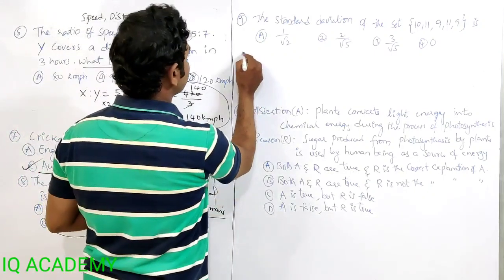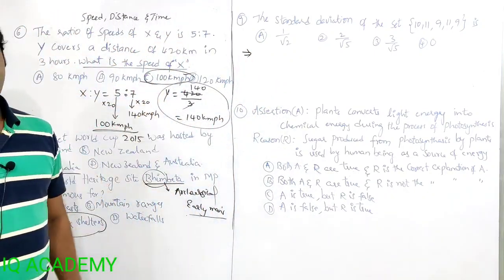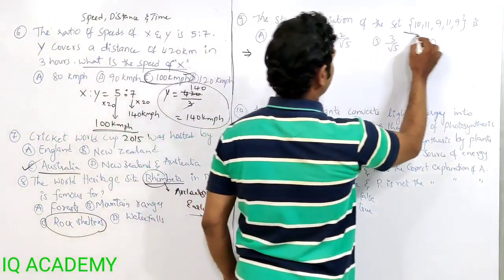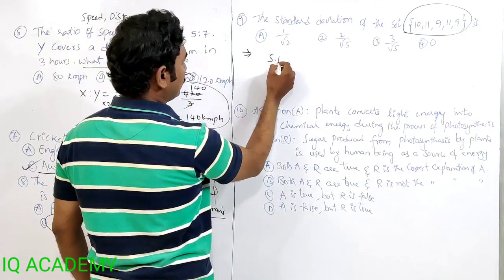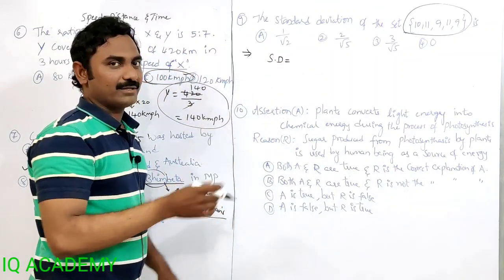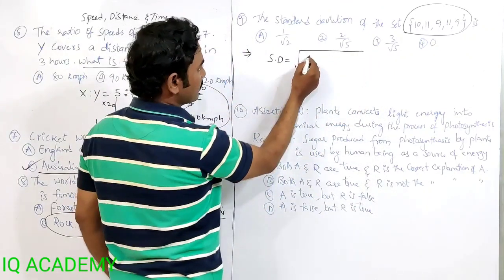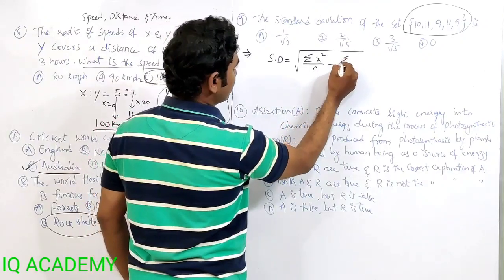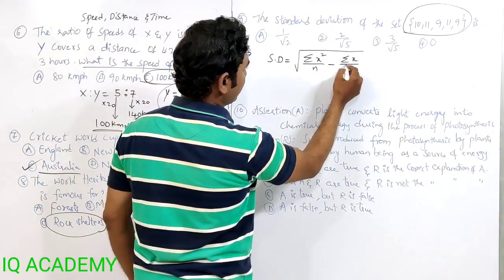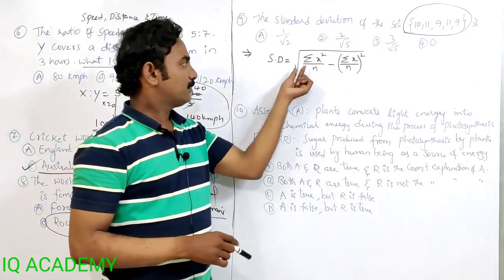The standard deviation of the set 10, 11, 9, 11, 9. We need to find out the standard deviation of these numbers. So for that, you need to know the formula for standard deviation. The formula is the square root of summation x square by n minus, summation x by n whole square. Easy to remember.